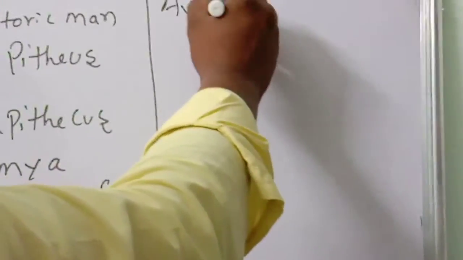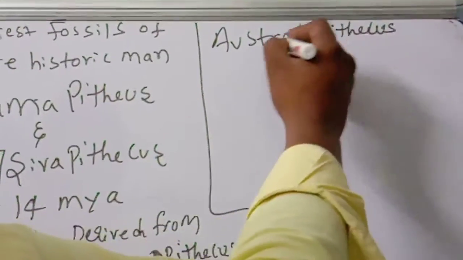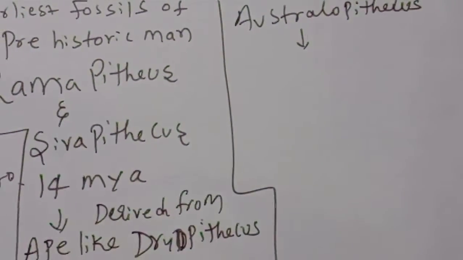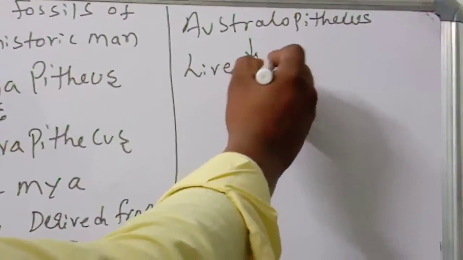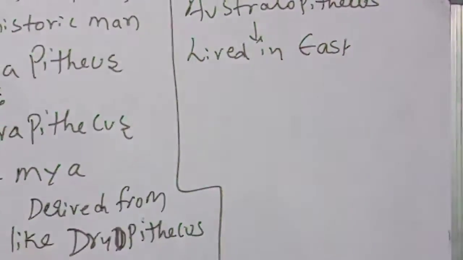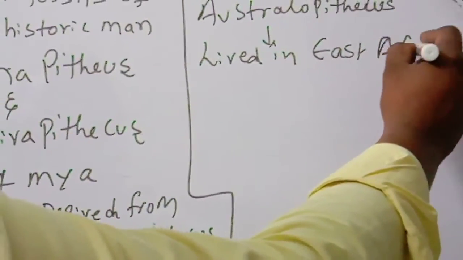Australopithecus lived in East African grasslands.